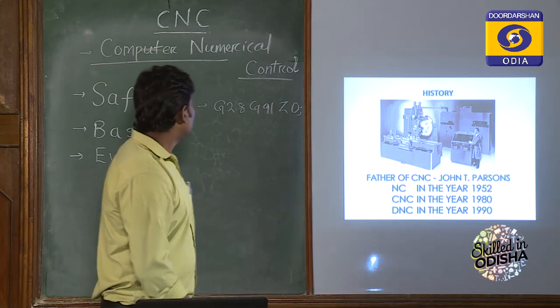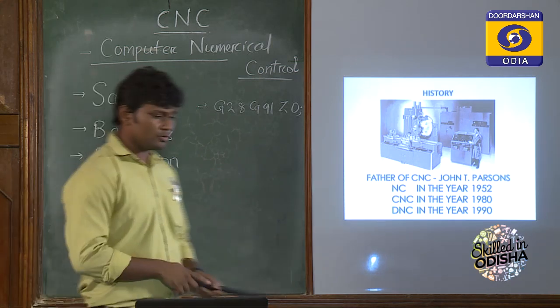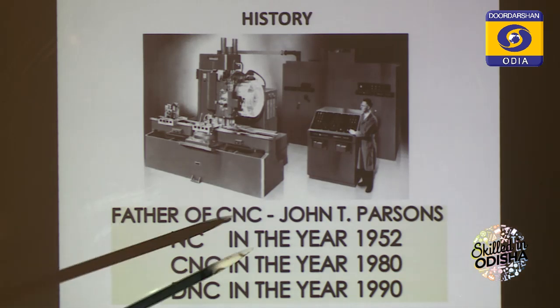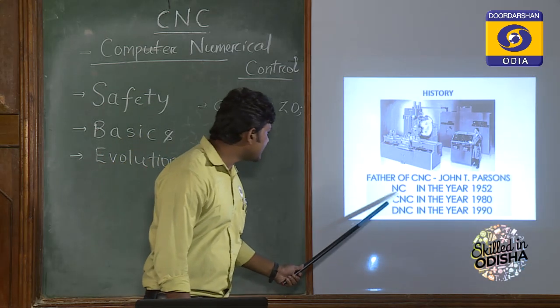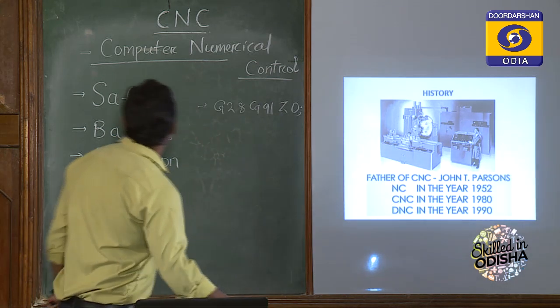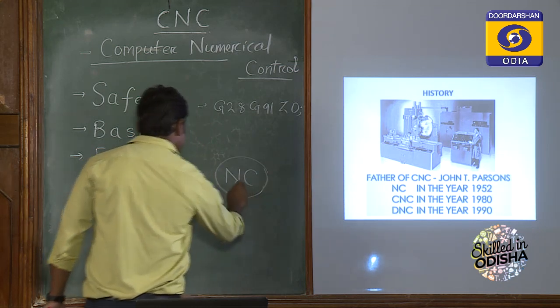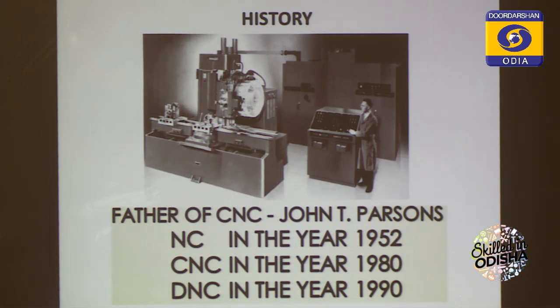Now before starting, how did the CNC evolve? That means how did the CNC machine come about? So what happened is that at MIT, a famous scientist called John T. Parsons in 1952 developed the first automatic machine, called the numerical control machine, in short form abbreviated as NC machine. Before the CNC machine was developed, first the NC machine was developed by John T. Parsons.